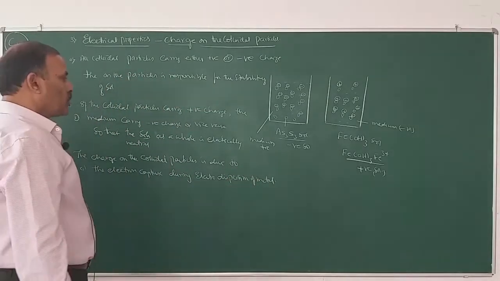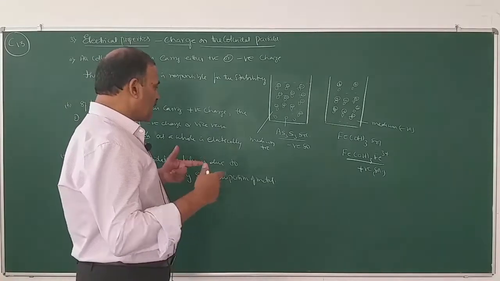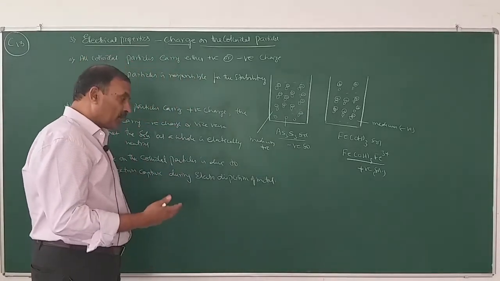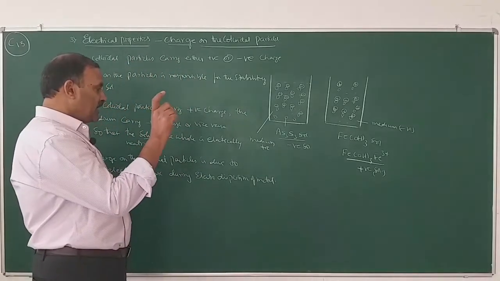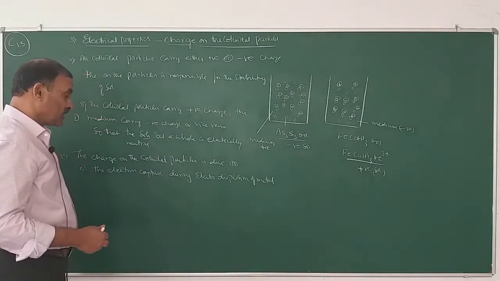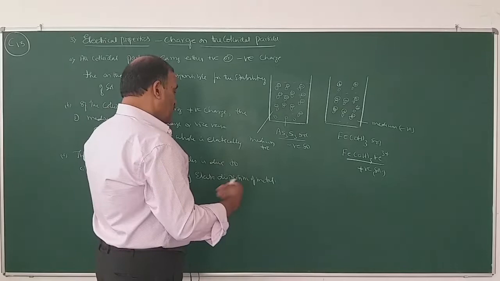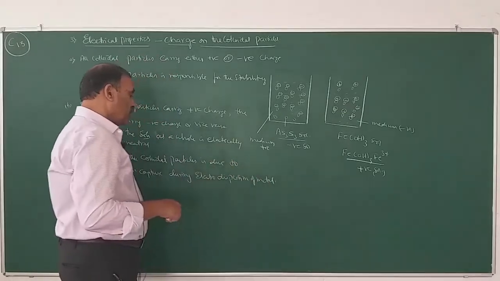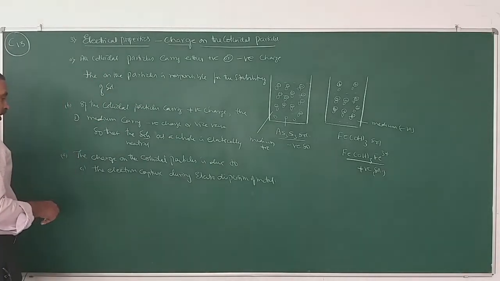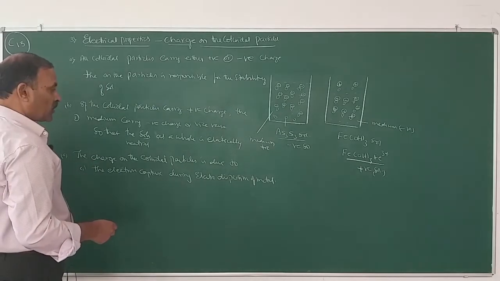So I told you, during the preparation of gold sol by Bredig's arc method, an electric arc is produced between two metals. At the high temperature of the arc, the metal vaporizes, and then the atoms or molecules are condensed in the medium in the form of colloidal particles. So during that dispersion, particles along with electrons are liberated, then these electrons will get adsorbed on the particles and they are converted into charged particles, which are called colloidal particles.